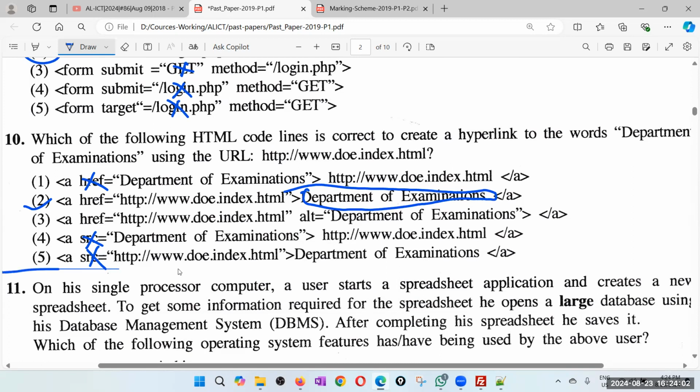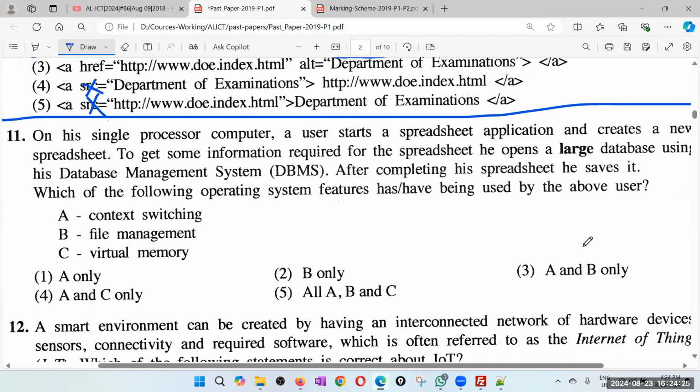Right. So now we have done about one quarter of the paper. So far I'm sort of 100 out of 100. You should be able to get, if not 100, maybe more than 90 for this paper. More than 90. Right, 11th question.